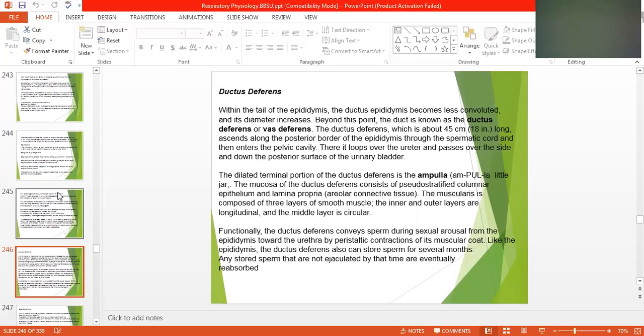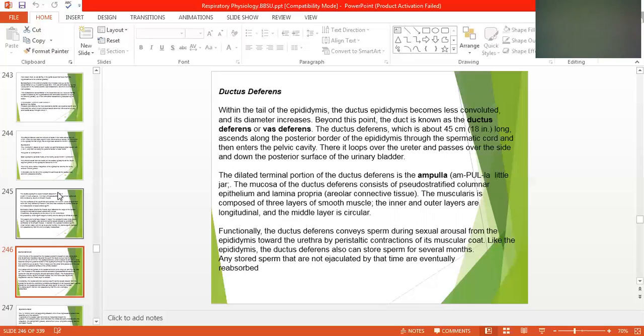Functionally, the ductus deferens conveys sperm during sexual arousal from the epididymis towards the urethra by peristaltic contraction of the muscular cord. Like the epididymis, the ductus deferens can also store sperm for several months. So these are the places where sperm are stored.